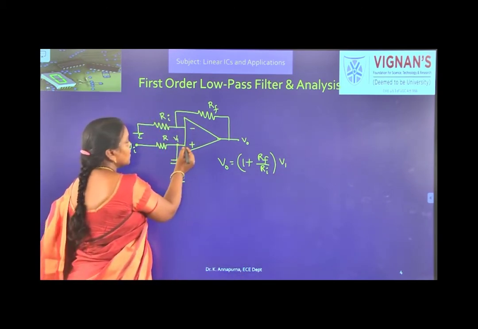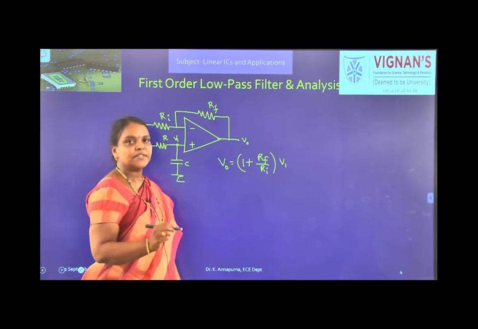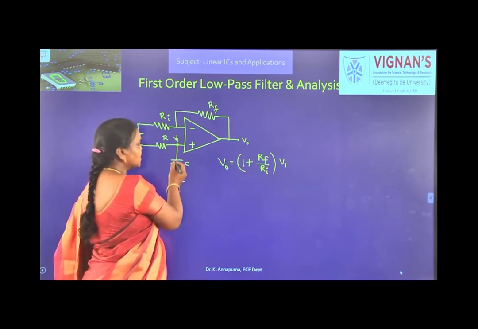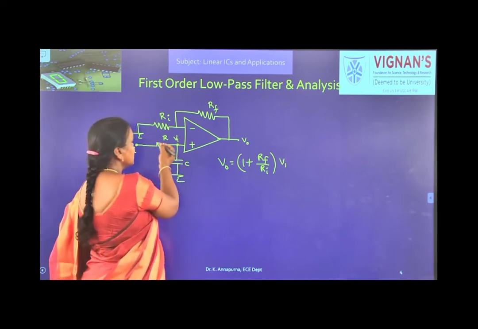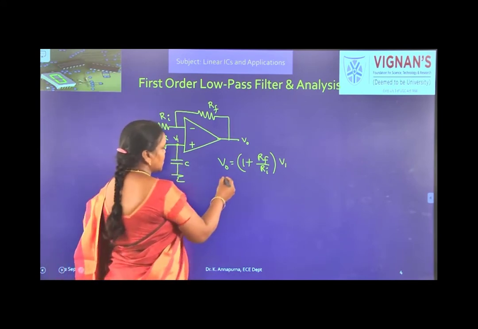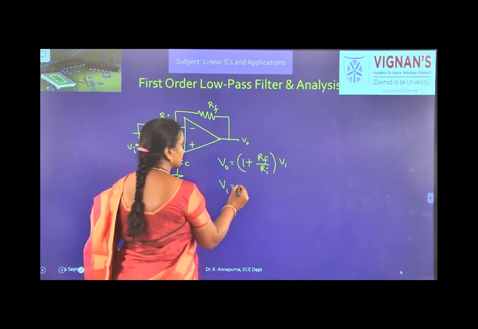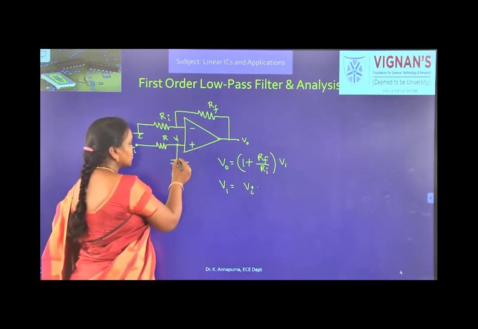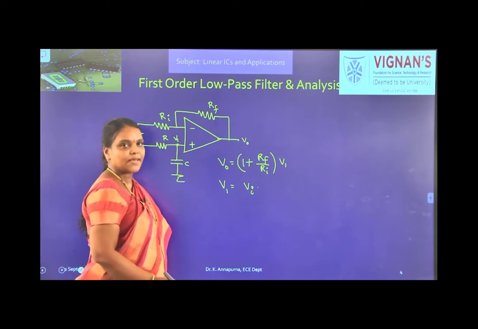So, now what is V1? Actually we know, because of very high input impedance, there is no current entering into the op amp. So, these two will be in series because they are having same current through them. So, what is V1? It is equal to Vi into voltage at this node, means from this node to ground. So, it is drop across the capacitor.